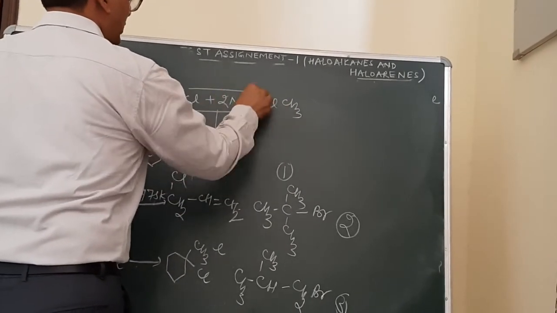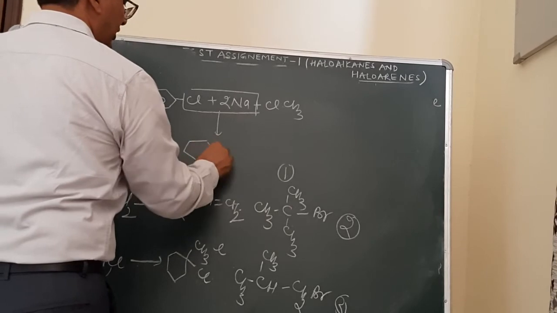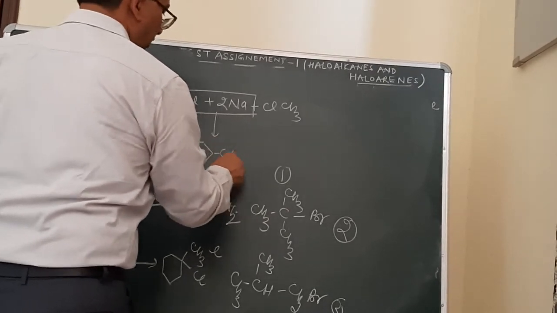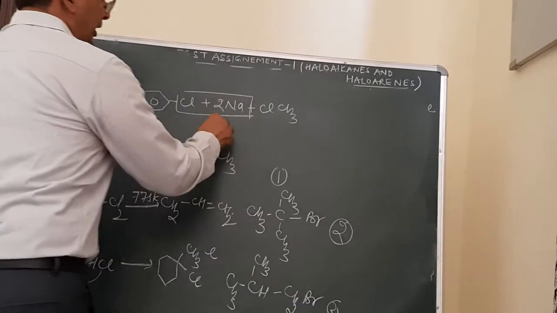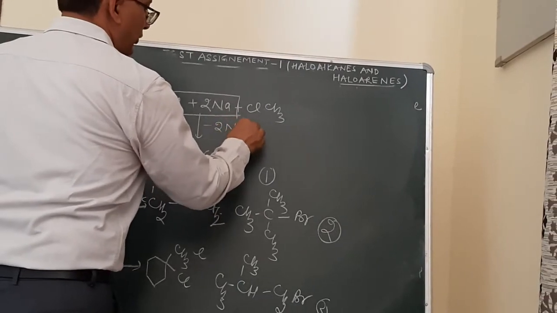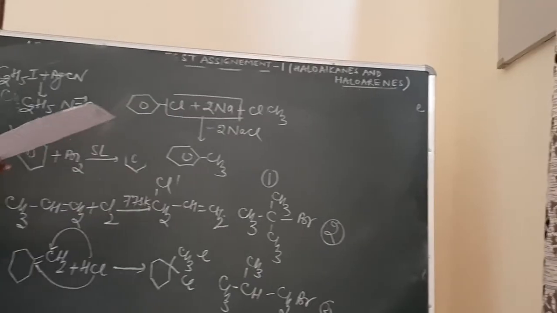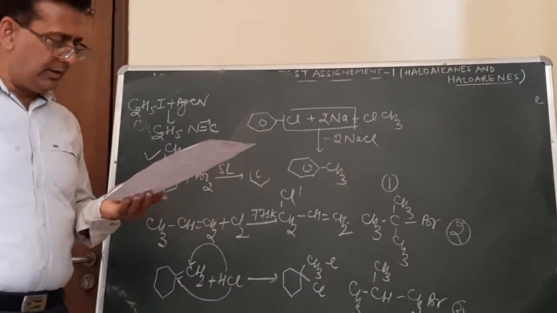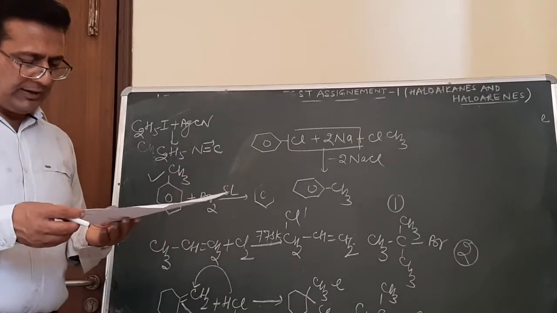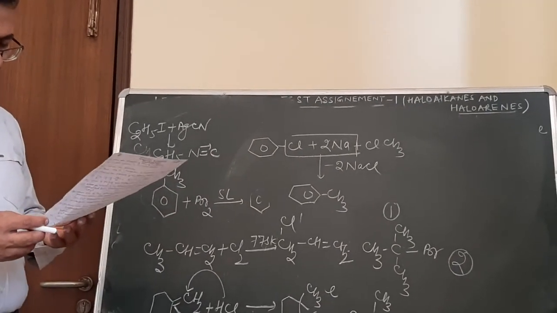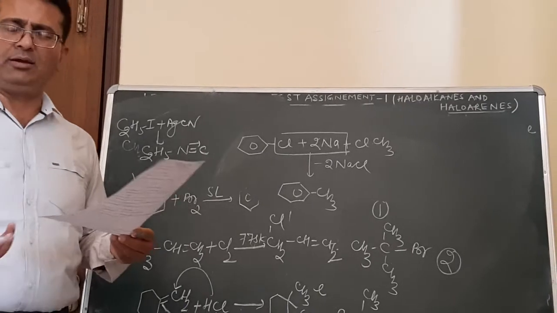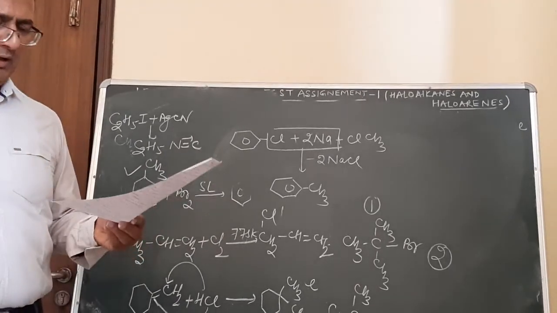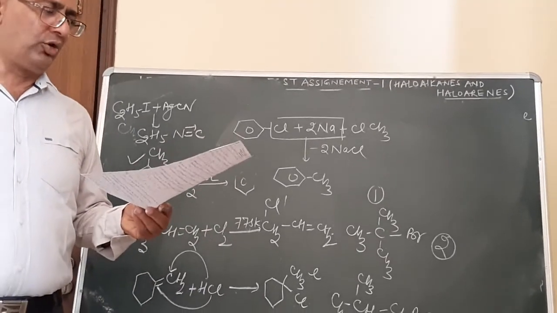This will result in the formation of a toluene molecule. Here NaCl will be given out. What is the name of the reaction? It's a Wurtz-Fittig reaction. And then write the structure of the alkene formed by the dehydrohalogenation of 1-bromo-1-methylcyclohexane. It is a case of an elimination reaction. Easy question. I think you can do this one.